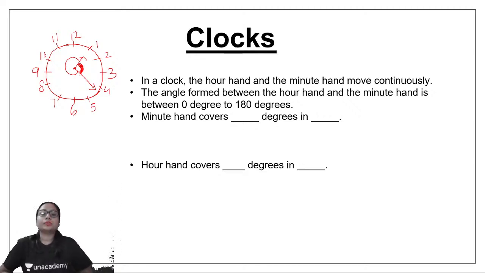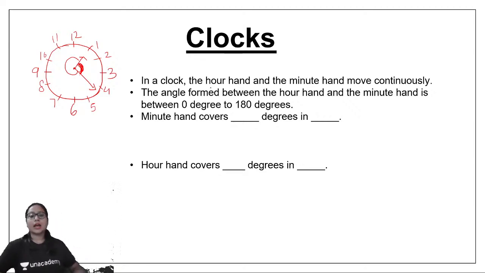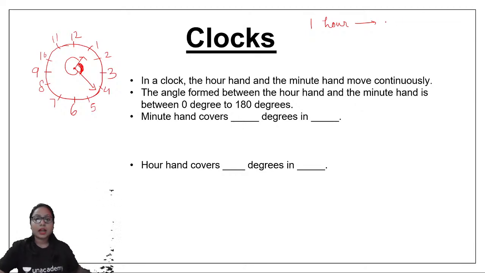Now we know that in 1 hour, the minute hand, the longer hand, covers the entire 360 degrees, the entire round of the clock. So in 1 hour the minute hand covers 360 degrees.